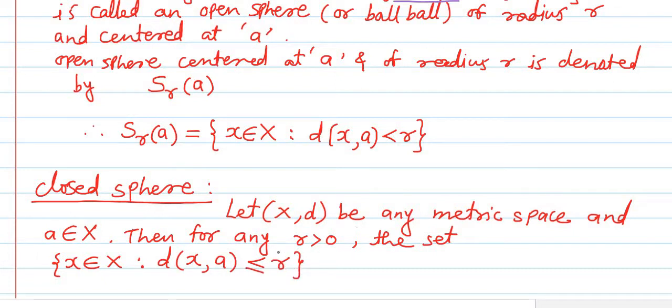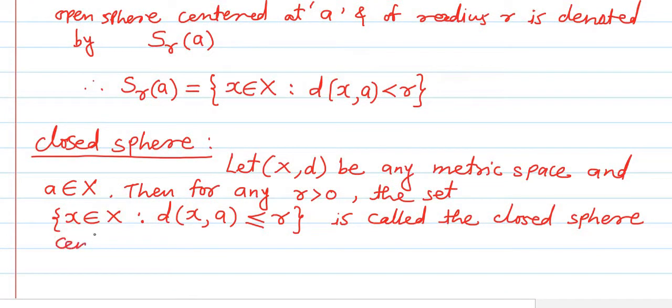For the open sphere this distance was strictly less than r, and for the closed sphere this distance is less than or equal to r. The distance may be equal to r also in the case of the closed sphere. So this set is called the closed sphere centered at a and of radius r.